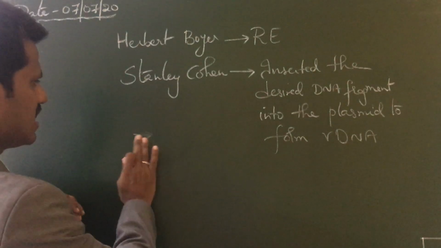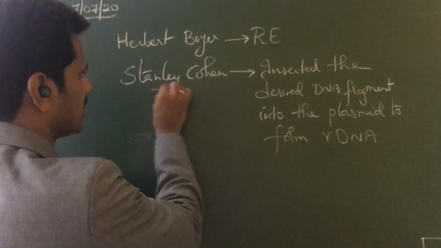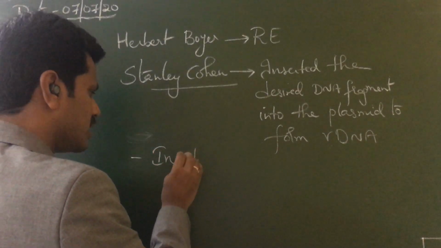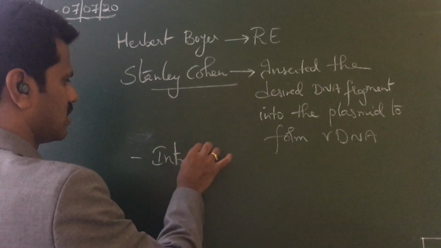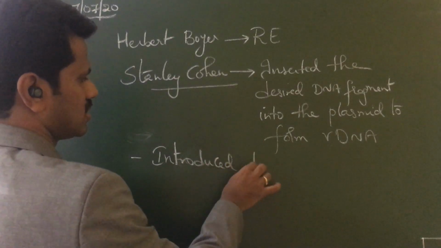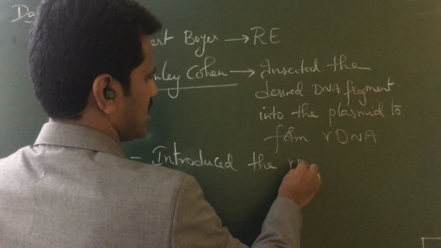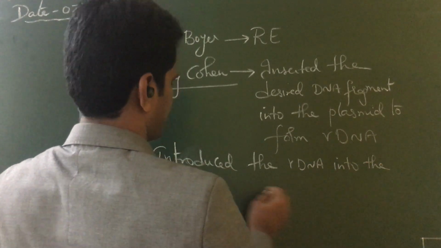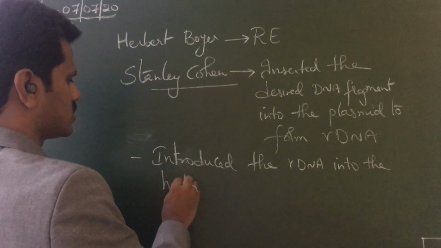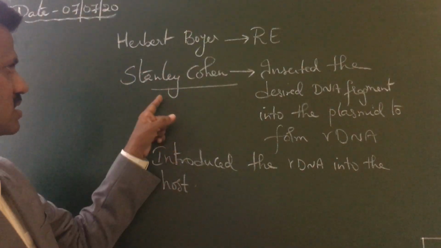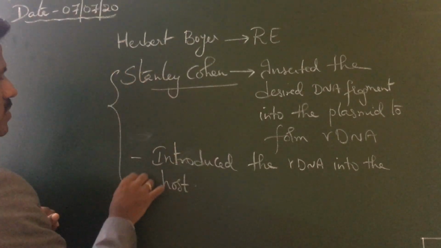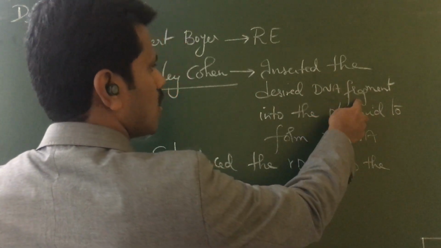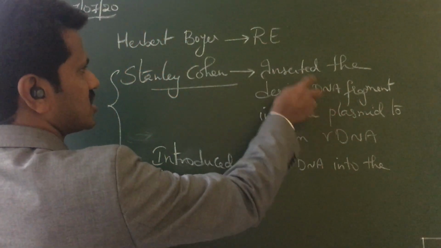So this rDNA he later introduced into the host. This is what Stanley Cohen has done. He inserted the desired DNA fragment, which we got by cutting with the restriction enzymes.